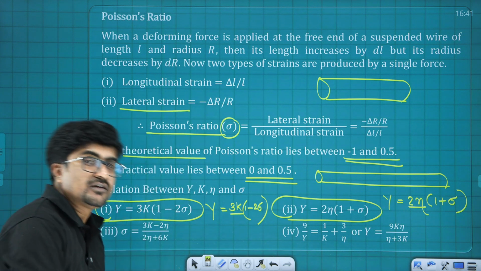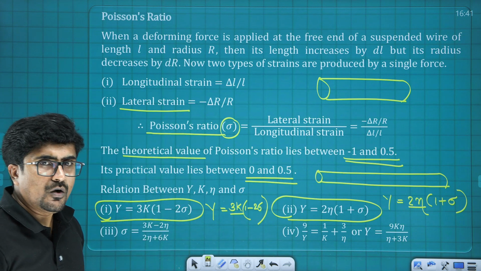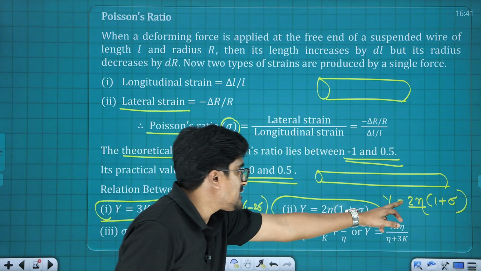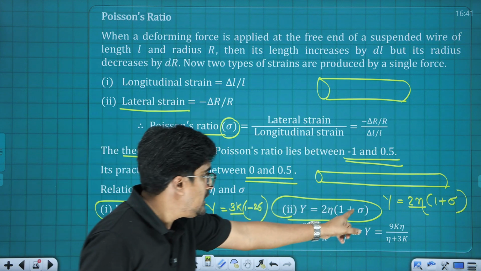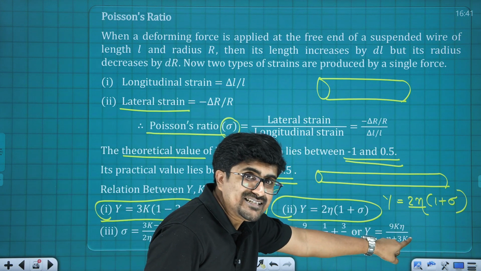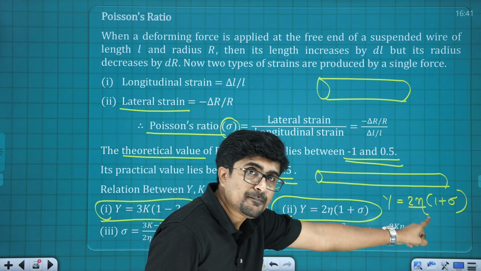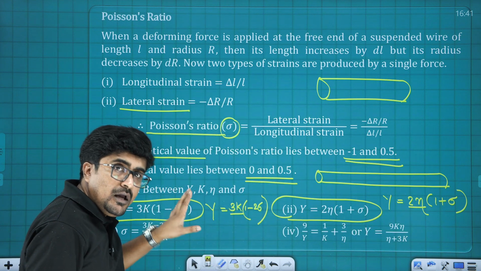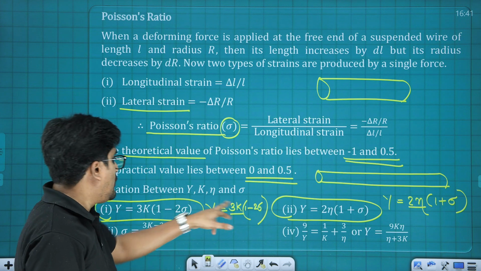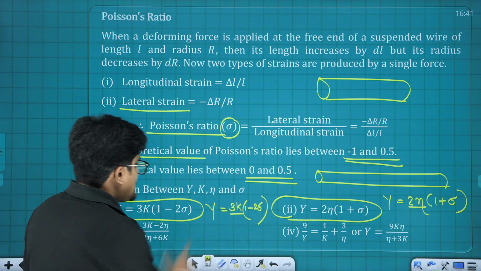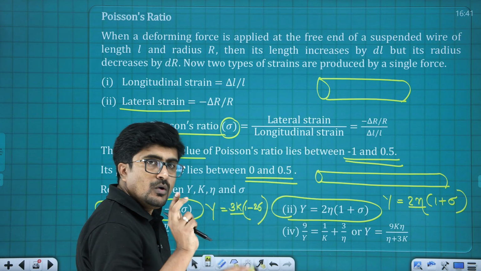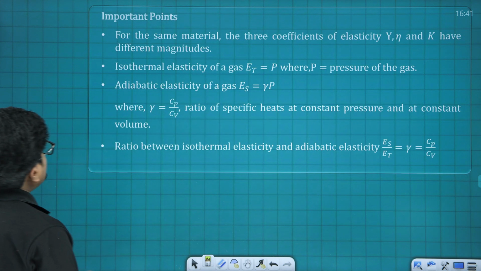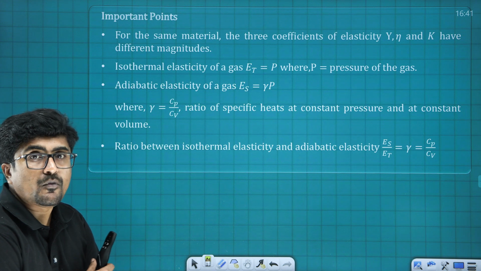There were again previous year questions based on this, so don't skip this part. I recommend you to understand these two relations. There it is, Y is equal to 2 eta into (1 plus sigma), and here it is 3 K into (1 minus 2 sigma). On both sides it is Y, so it is better to correlate these two relations. Alright, next are some important points.